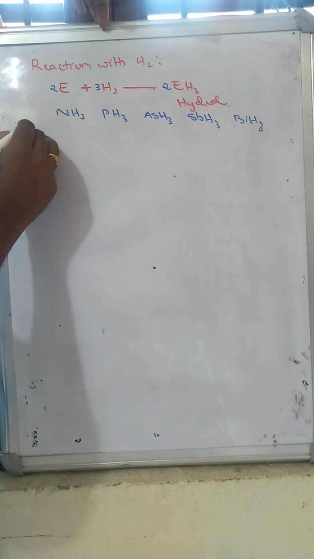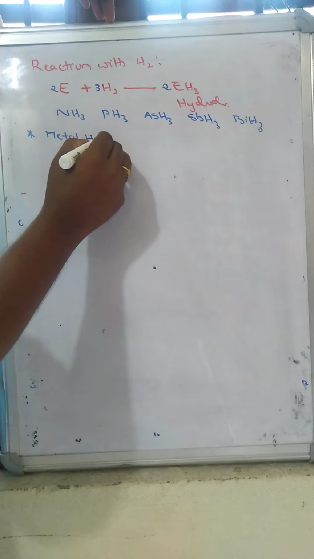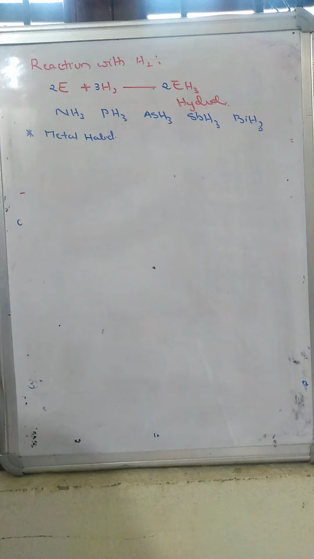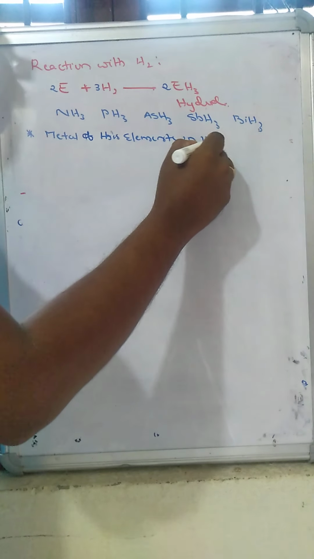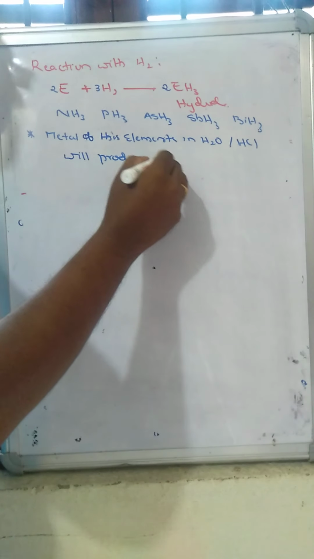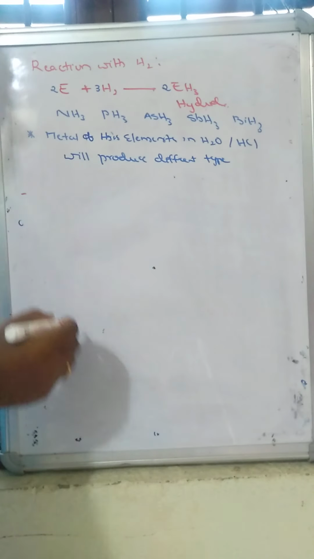These hydrides are formed when metal compounds of these elements are dissolved in water or treated with hydrochloric acid, producing different types of hydrides.